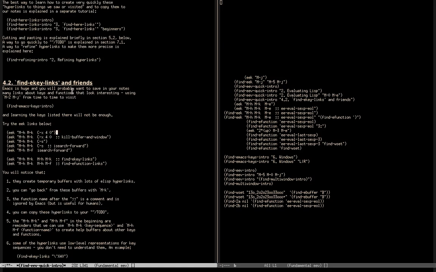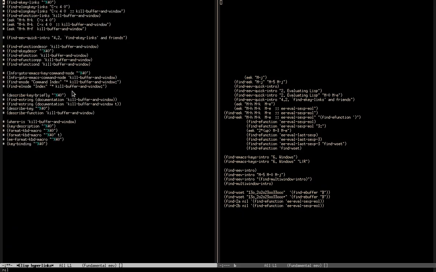meta-h, meta-k, and I can just run this instead of typing this very long sequence of keys. And when I run this, I get a temporary buffer in which this link is the best way to regenerate this buffer. The best because it has a lot of information. It has the name of the function here at the right. So I want something like this, but for meta-e.